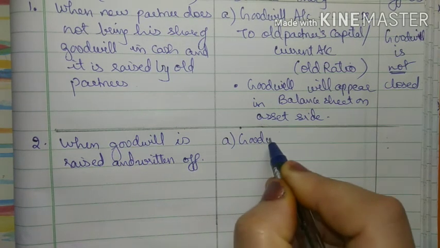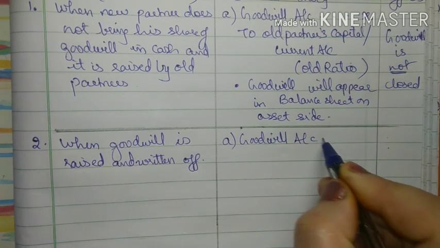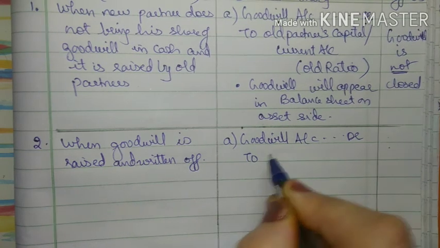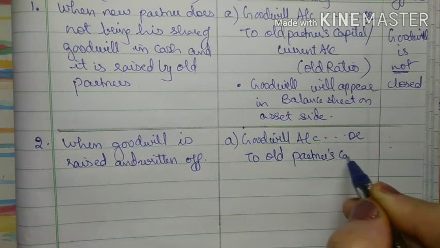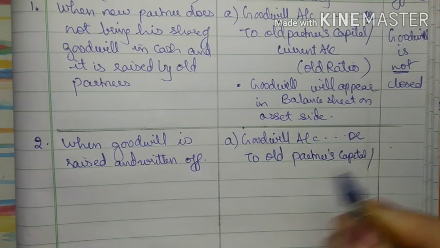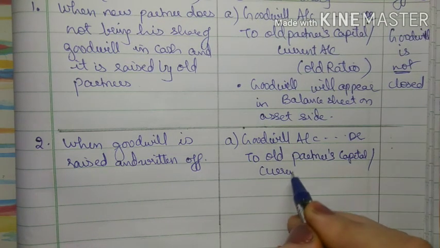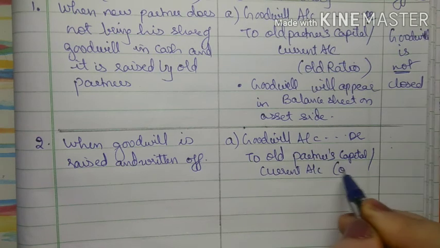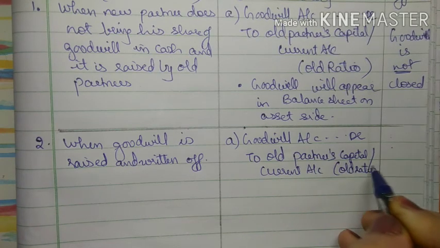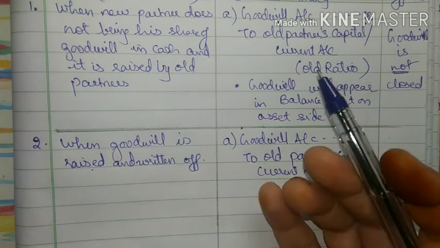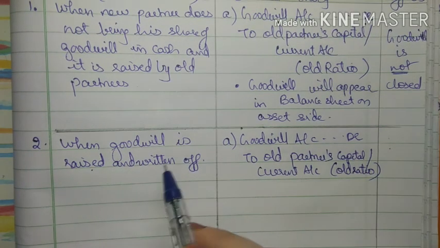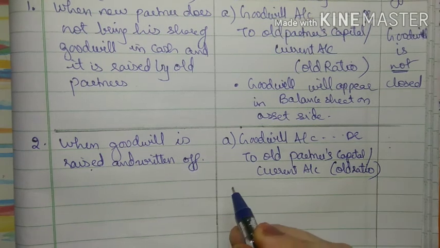One will be goodwill account debit to old partners' capital or current account, and again this will be in old ratio because there are two parts. Goodwill is raised, so the same entry comes as the first. Now for written off there will be the other entry.